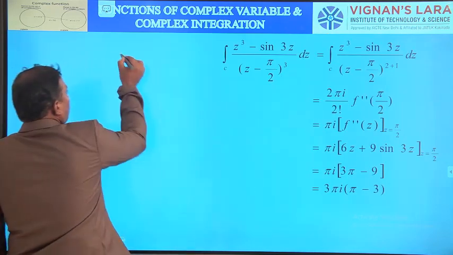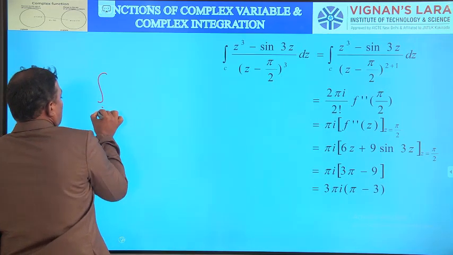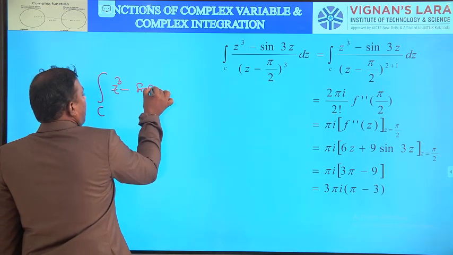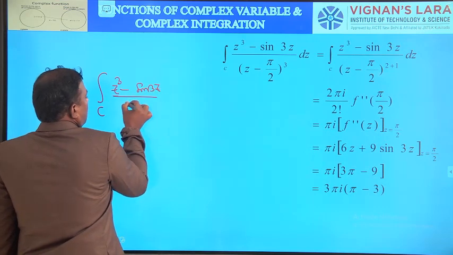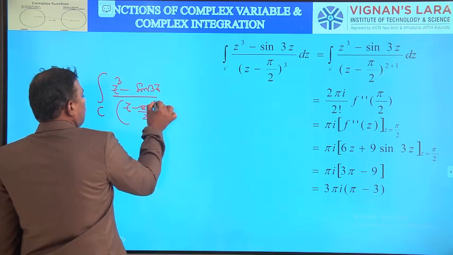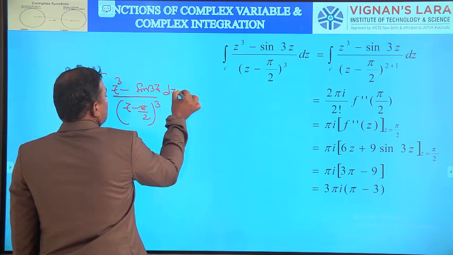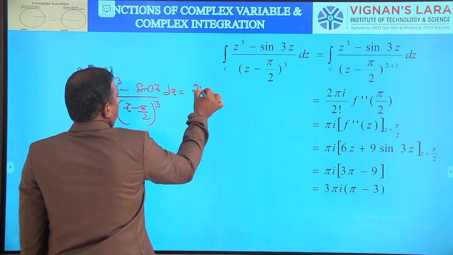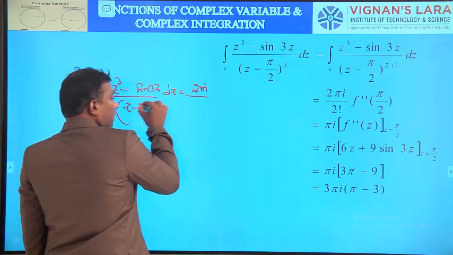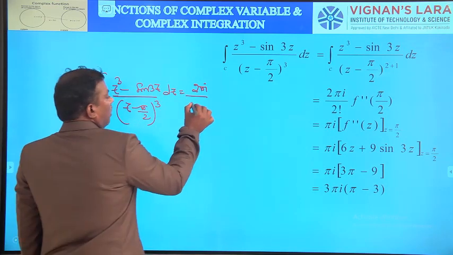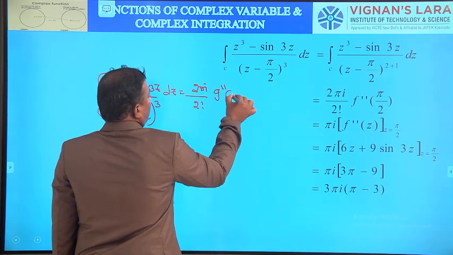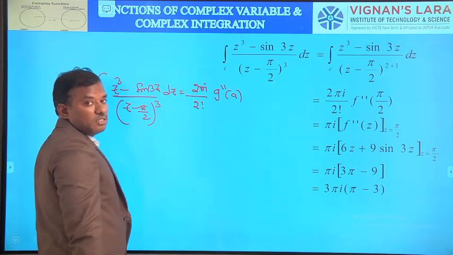So the integral over C of (z cubed minus sin 3z) by (z minus pi by 2) whole cube dz is equal to 2 pi i by 2 factorial into f double dash of a, by the generalized Cauchy's integral formula.